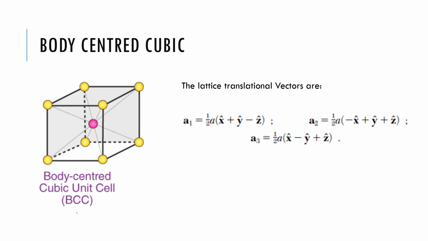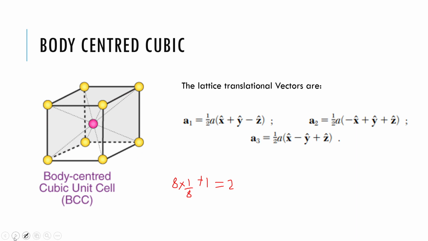But this is not a primitive cell, because this is 8 times 1/8 plus 1, so there are two lattice points per unit cell. Hence, this is not a primitive unit cell.